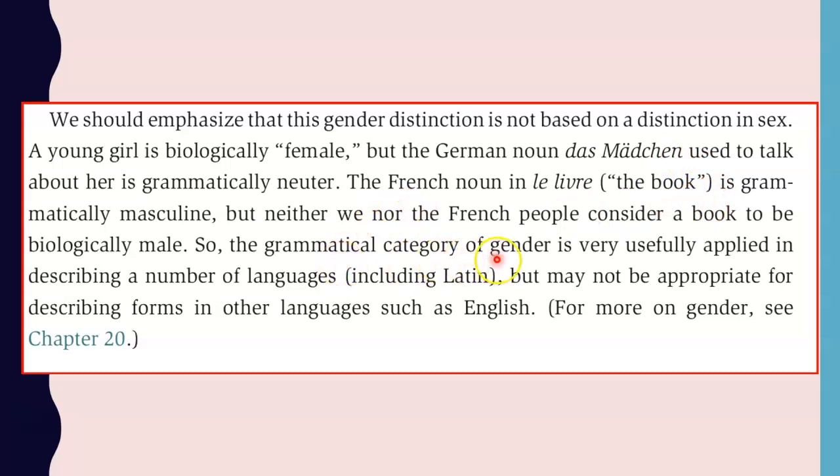So the grammatical category of gender is very useful in describing a number of languages, but may not be appropriate for describing forms in others, such as English. The French noun le livre is grammatically masculine, but neither the French nor other people consider the book to be biologically male. So grammatical gender and biological distinction are not related.